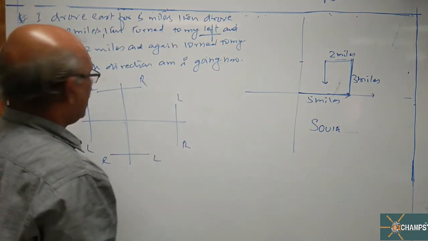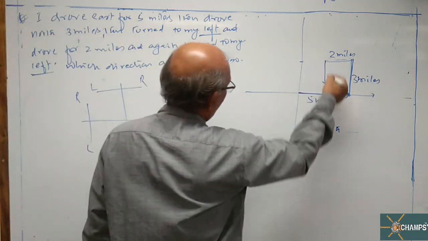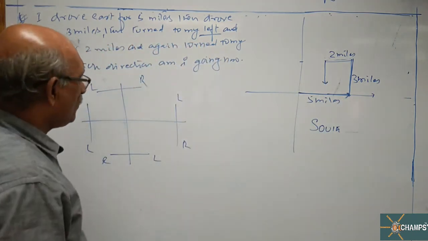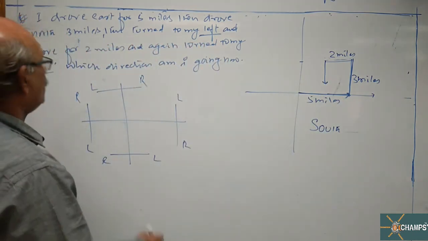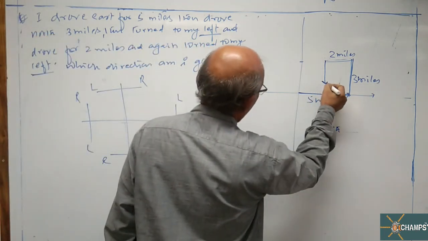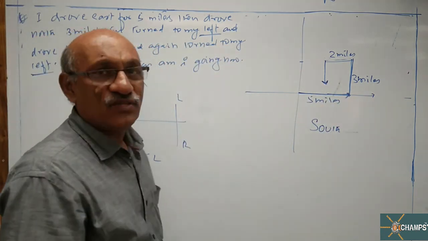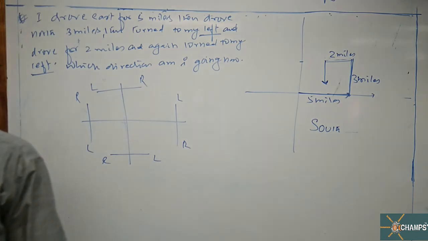Now after that again I took a left turn. Left hand side of west is south. So I started moving towards the south. Which direction am I moving now? I am moving towards south. That is the answer to the question. Okay, note down the solution.